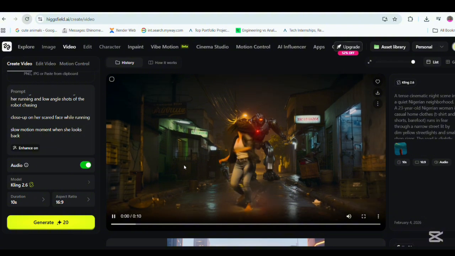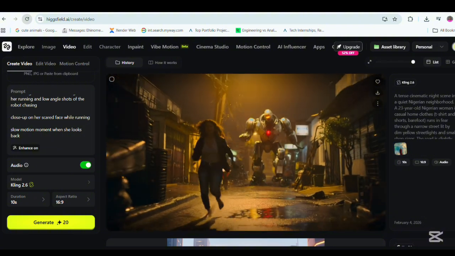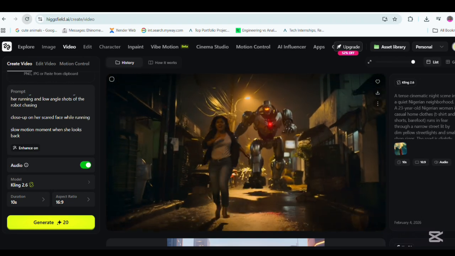Imagine 2.6 is like this. Then imagine how 3.0 is going to be. Like, I can't even wait for 3.0 to come up.